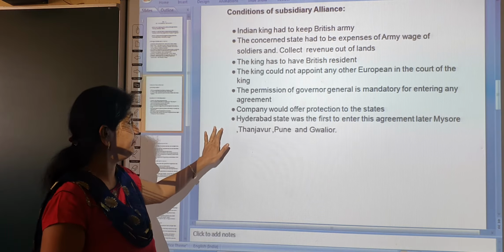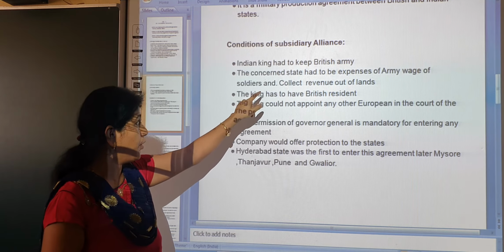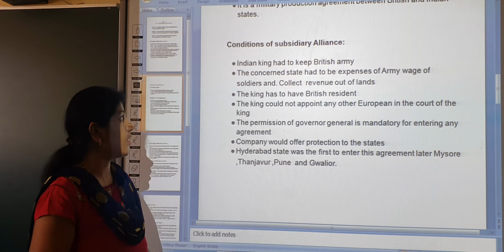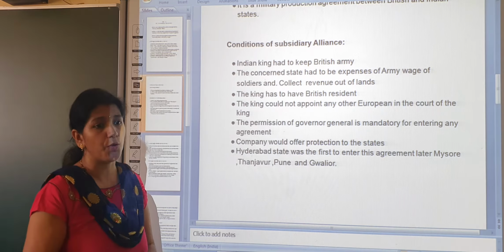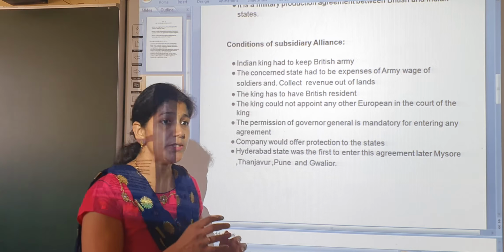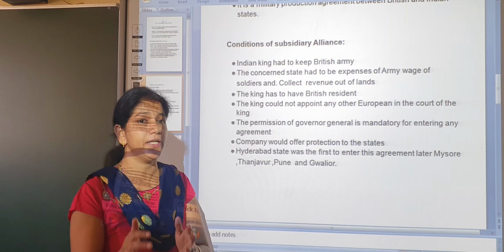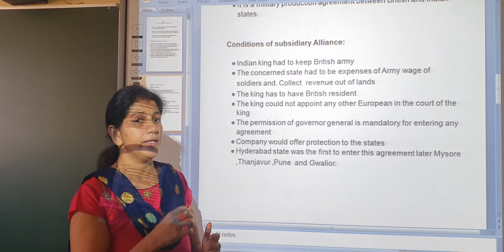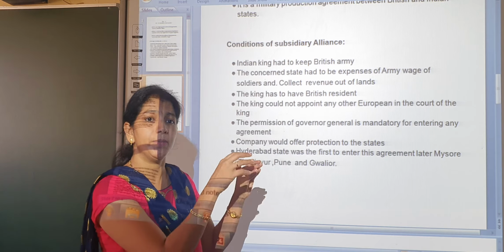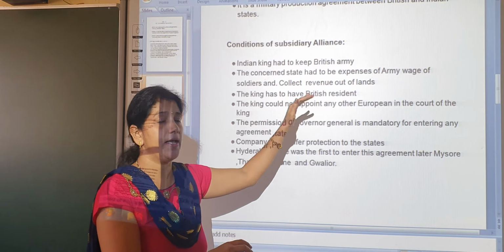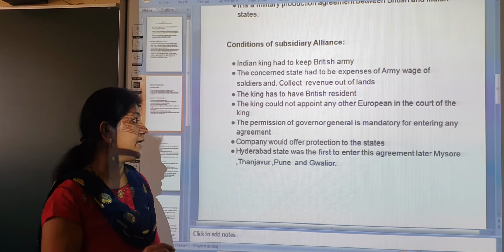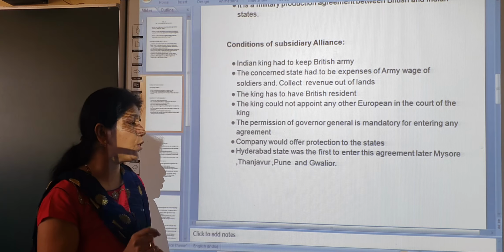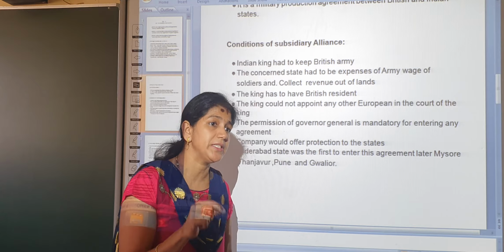The second condition, the concerned state had to bear the expense of the army, the wages of soldiers, and collect the revenue out of the state. It means the soldiers get salary from the Indian rulers, and the British also get the right to collect land taxes for this subsidiary alliance. And the third point, the king has to accept a British resident. And the fourth point, the king could not appoint any other Europeans in his court.